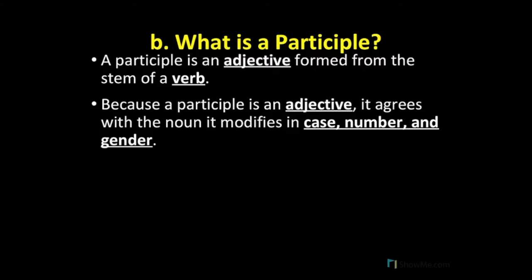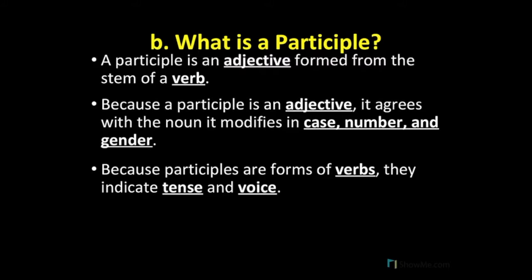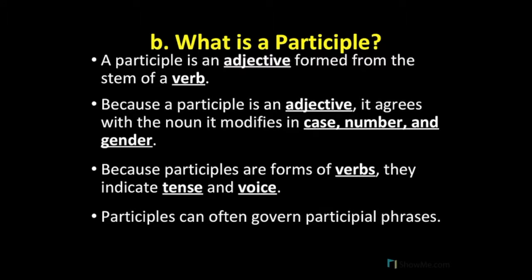While participles are adjectives in function, they do retain some verbal elements, especially as they indicate tense and voice. The tense of the participle will always be relative to the time of the action of the main verb in the sentence. Participles can also sometimes govern participial phrases, which may include direct objects, adverbs, prepositional phrases, etc.